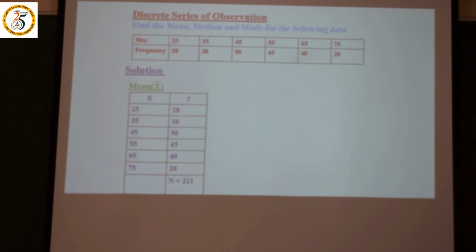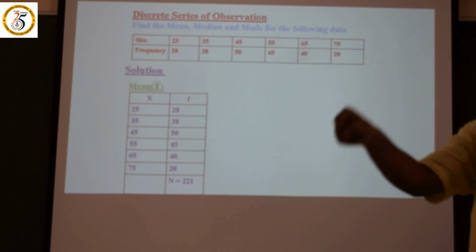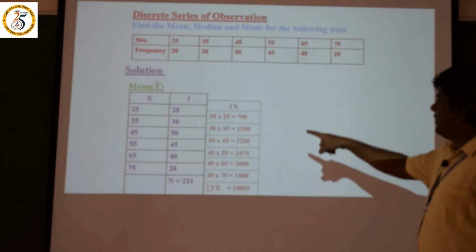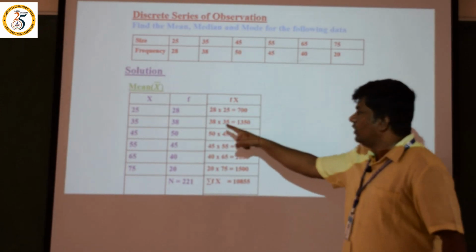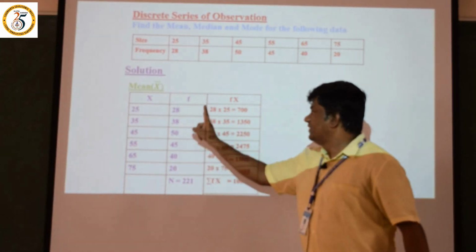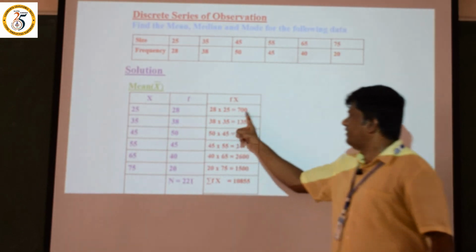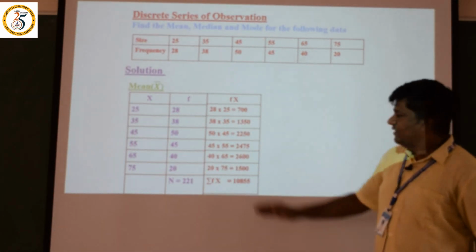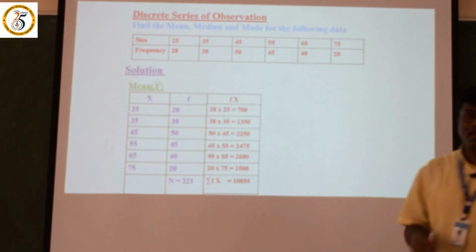X bar is equal to sigma fx divided by n. So we want fx, we want n value. That's why we are going to find out the fx value. This is the f, this is the x. F into x, 28 into 25, 700. Then 38 into 35, 1350. Like that, we have to solve and get the answer.